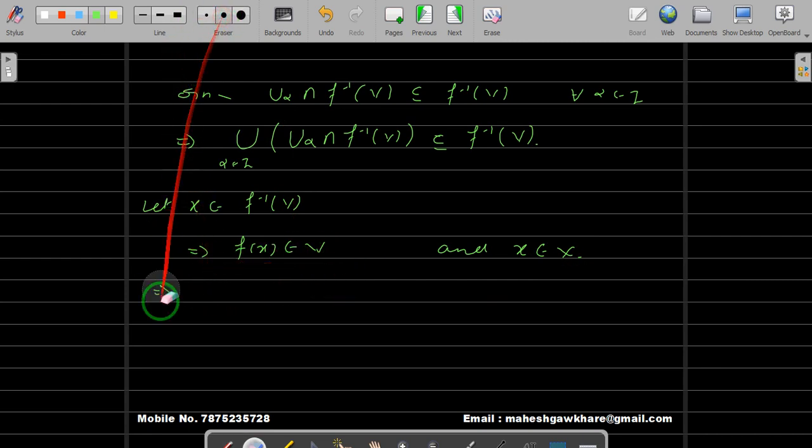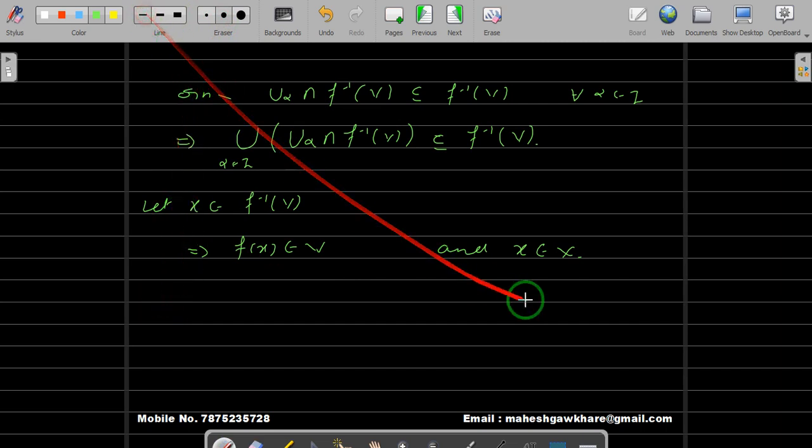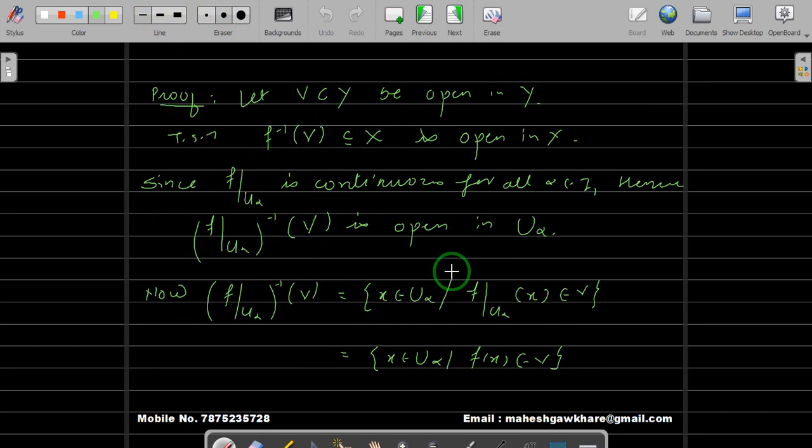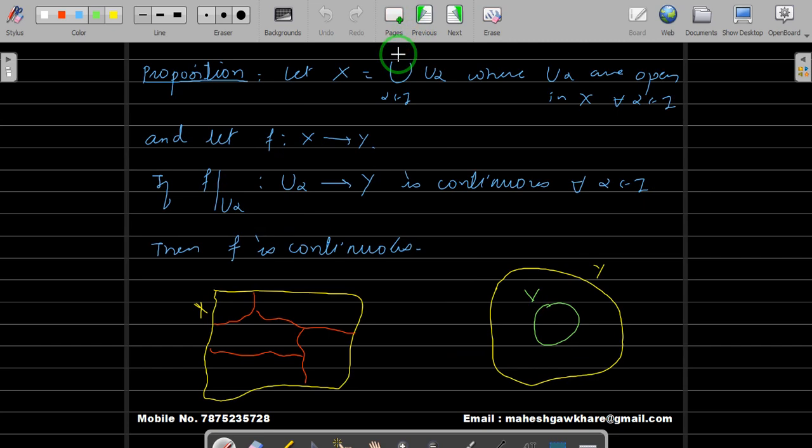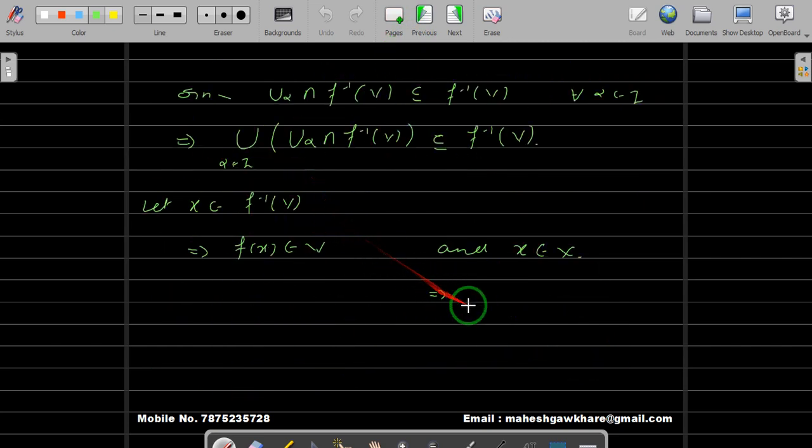Since x belongs to X and X is the union of all these U alpha, there exists beta belonging to I such that x belongs to U beta.